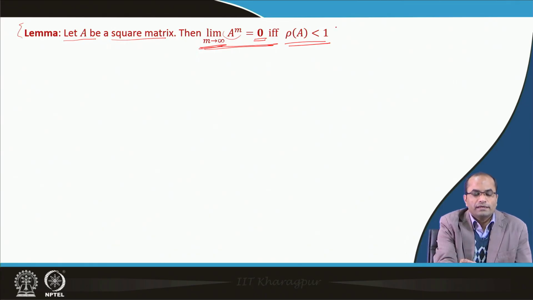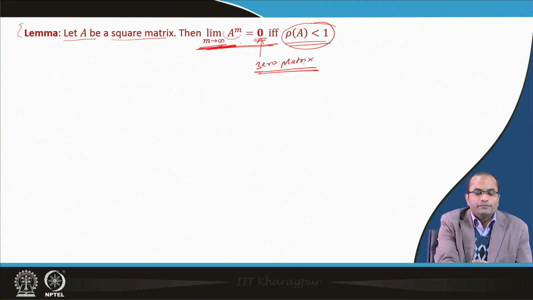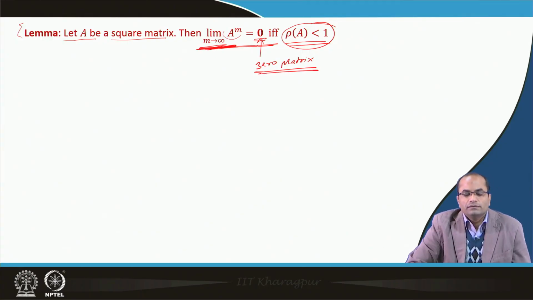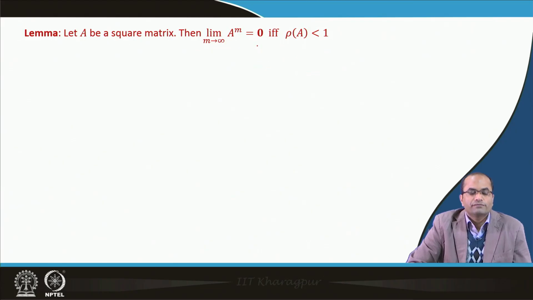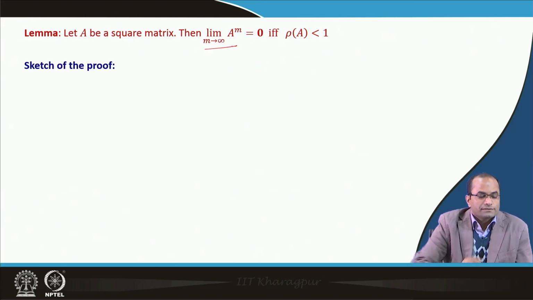If the spectral radius of A is less than 1, then this limit will definitely go to the 0 matrix, and if this happens, the spectral radius is less than 1. This is an if and only if condition in this case.